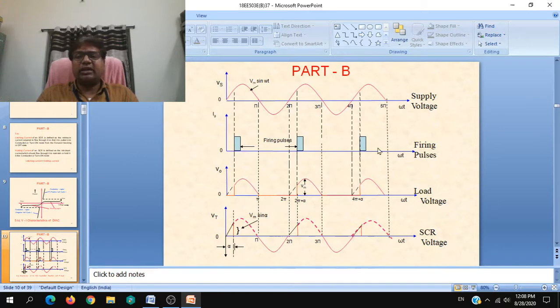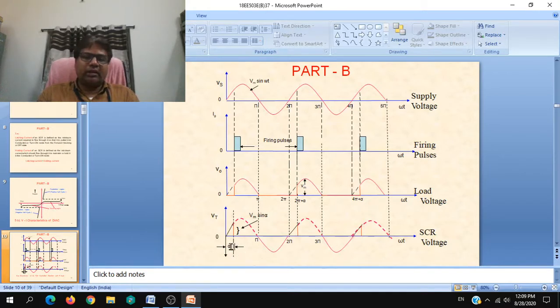Then the firing pulse, gate triggering pulse, then the SCR voltage, then the load voltage. Depending on the gate triggering pulse, which is given at an angle alpha or firing angle alpha, the SCR will be fired and conduction takes place. So between 0 and alpha, this is the angle alpha. In correlation with this, you have to draw all the diagrams, alpha, 2 pi plus alpha, likewise. So always make a habit to draw the waveforms depending on the triggering pulse and alpha, so you can draw the waveforms easily and also neatly and properly.